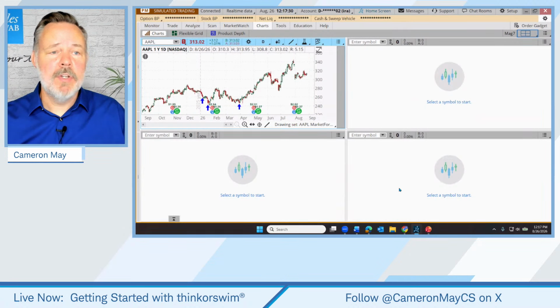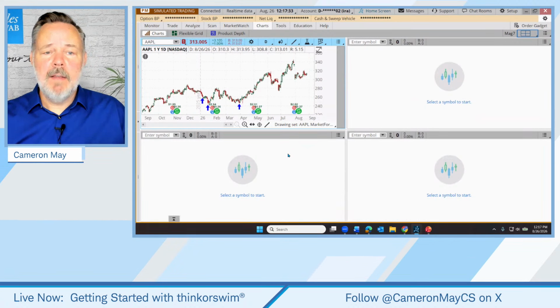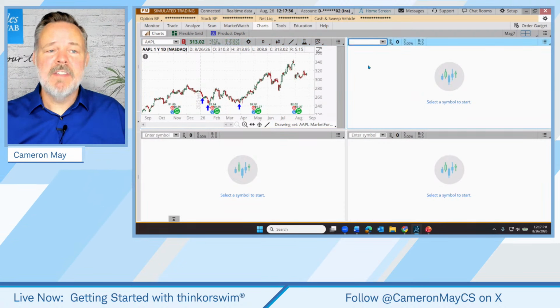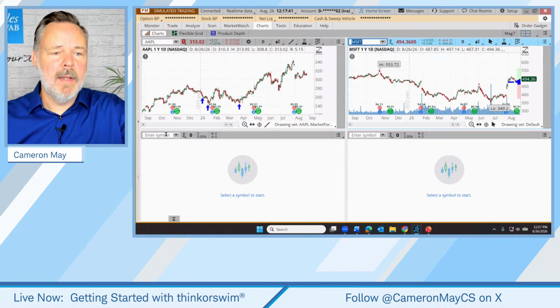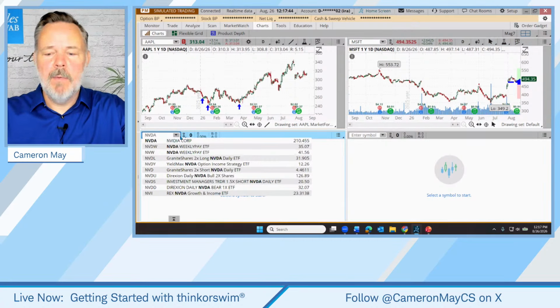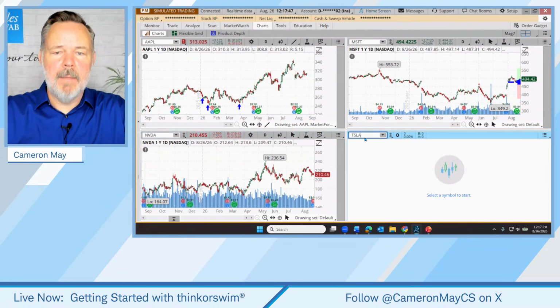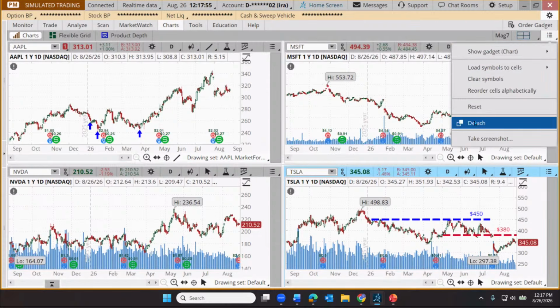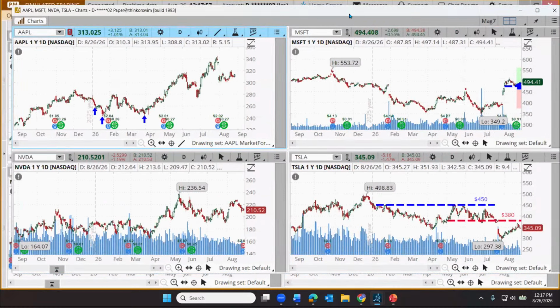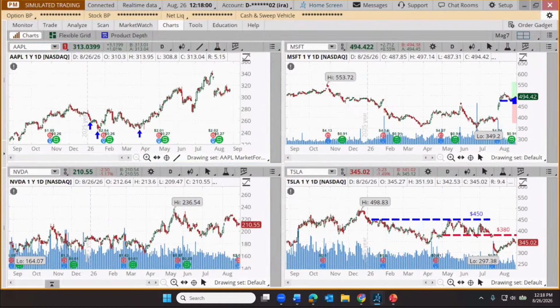And you'll notice now we have four charts. These are actually entirely functional, separate charts, what we call cells. So we might have Apple here. We might bring up, who knows, Microsoft here. We might come down here and type in NVIDIA, and maybe we want to track Tesla down at the bottom. So we have this grid of charts. And if we want to now detach this grid and move that over to the side, now we have multiple charts. Boy, if you were sitting at my desk, you'd be seeing straight ahead 4 charts, off to the right 4 more charts, and we can really start to get a bunch of stuff going on.